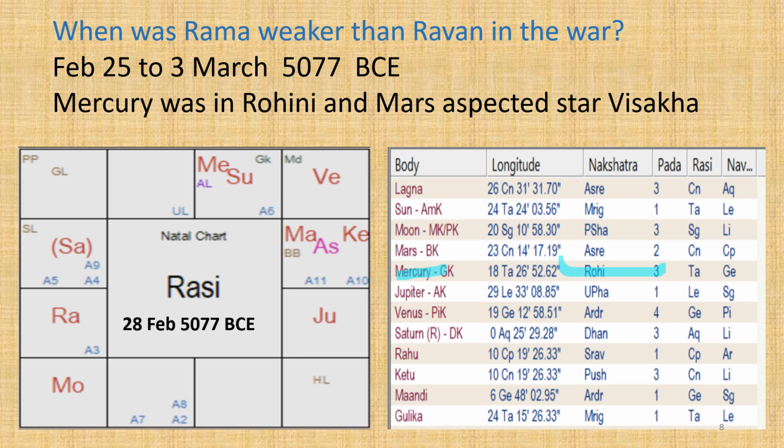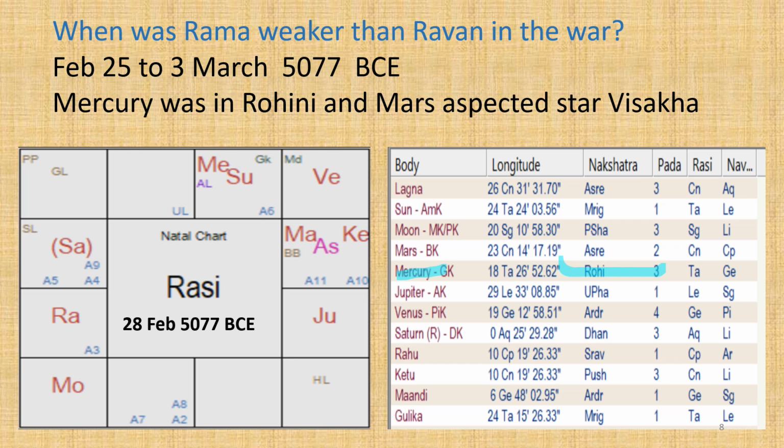The next event for which we have planetary positions is the final phase of war, battle between Rama and Ravana. Valmiki gives the position of Mercury and Mars during this direct battle when Rama was not able to fight with Ravana, indicating a bad period. In Sarga 103, Shloka 33, Valmiki says, "Lord of creations, Brahma's star, Rohini, which is dear to moon, was occupied by the planet Mercury, predicting bad luck to people."